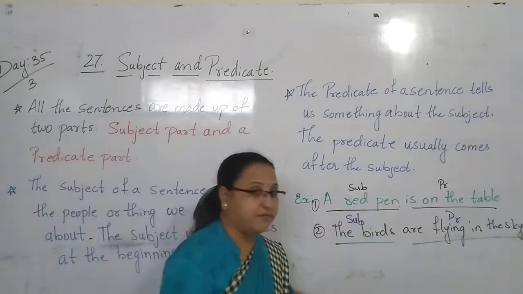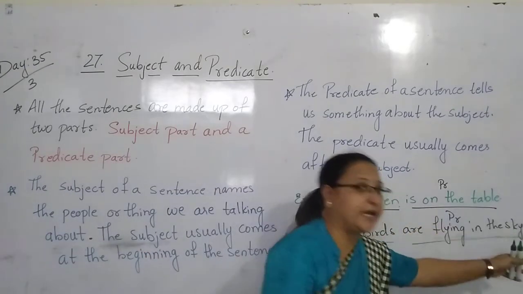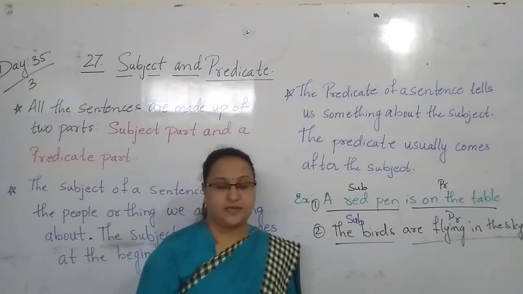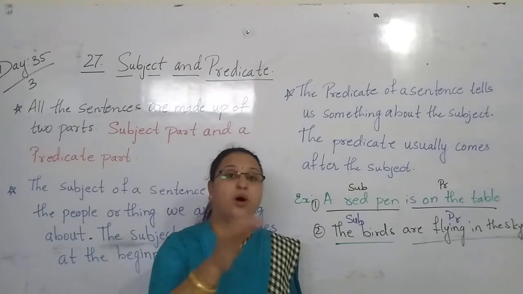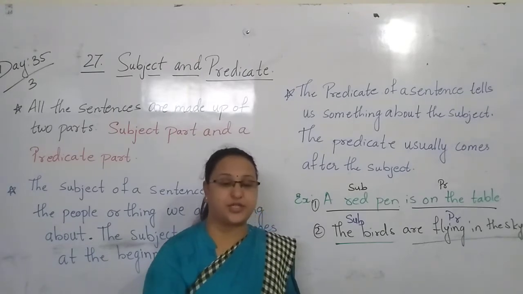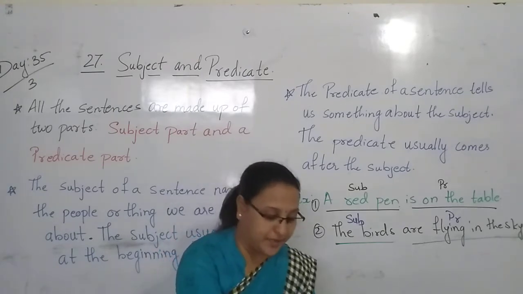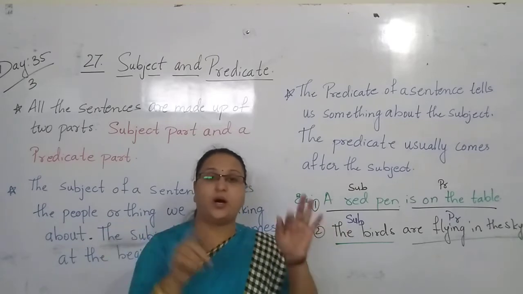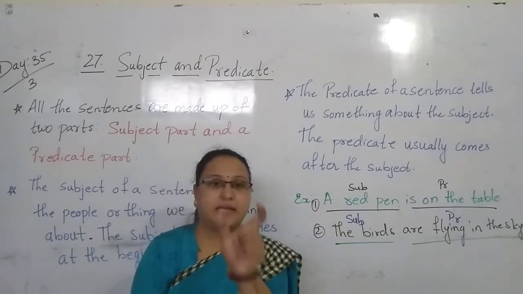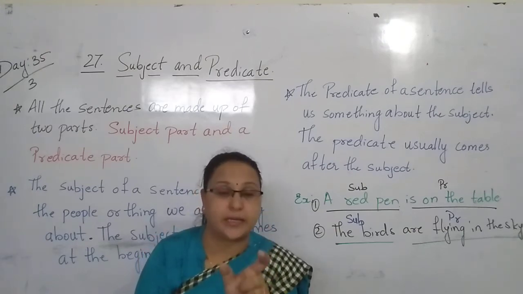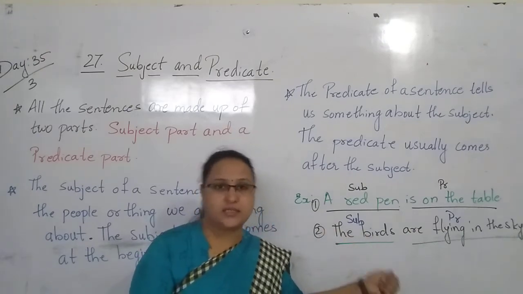A red pen. Where is it? It is on the table. Yes. Where is the red pen? It is on the table. So on the table, it has taken the action. We have kept the pen on the table. On the table is the predicate. A red pen is the thing. I am talking about the red pen. So it is the subject.